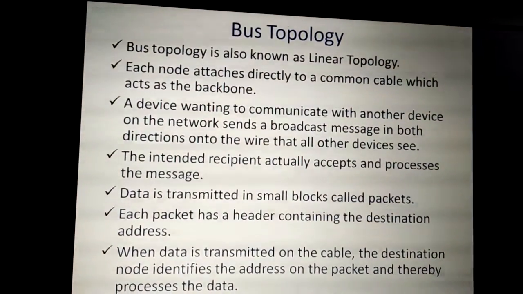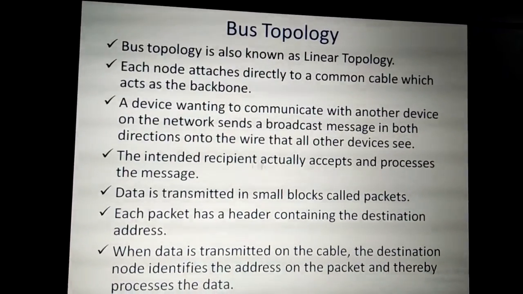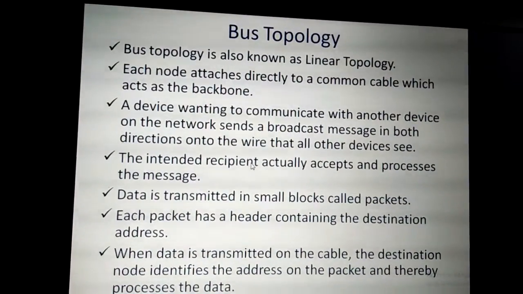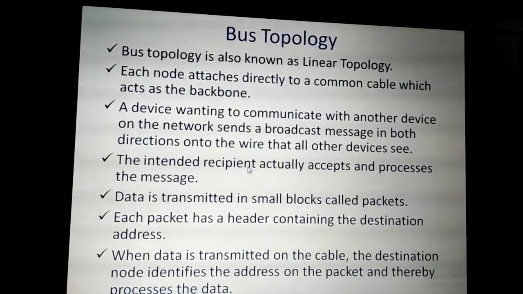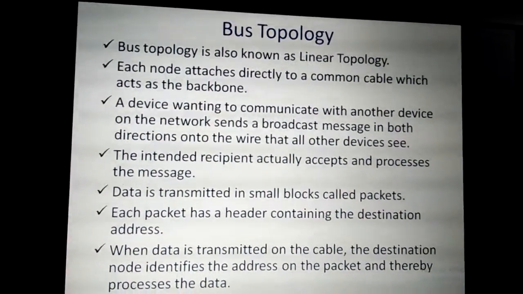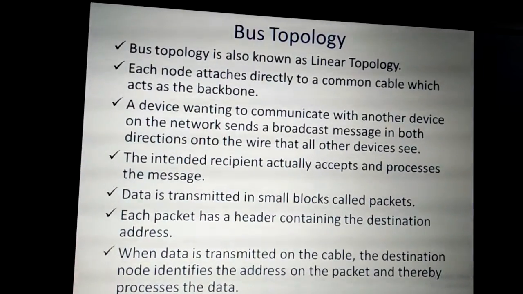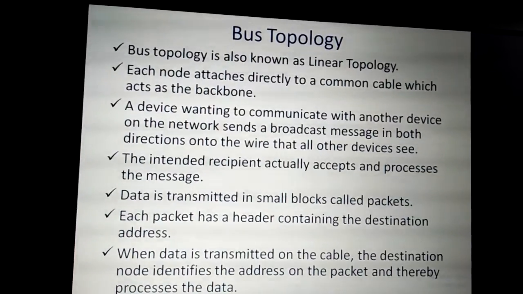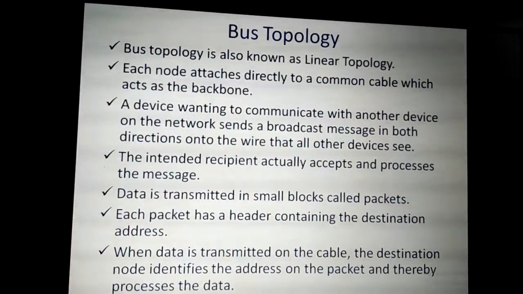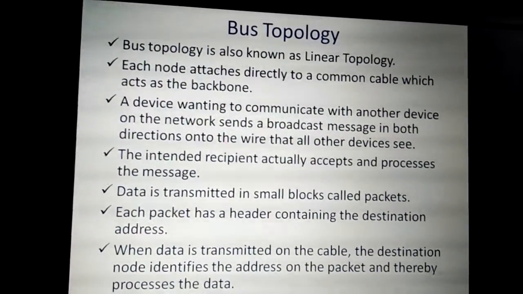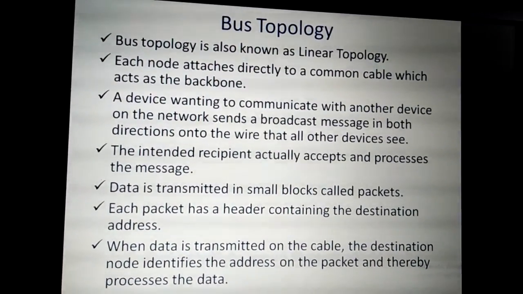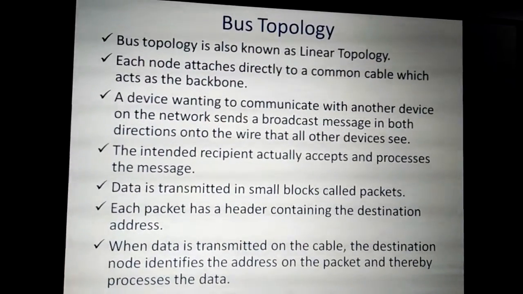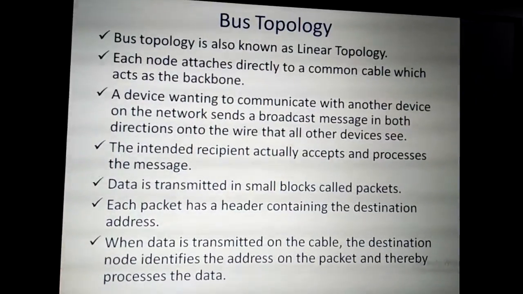Then the intended recipient accepts and processes the message. The recipient to which the message is sent will receive and process that message. How will it identify that the message is for that machine? Based on the destination address. Based on the address of that machine, it will identify that the message is for it. Data is transmitted in small blocks called packets. Each packet has a header containing the destination address.